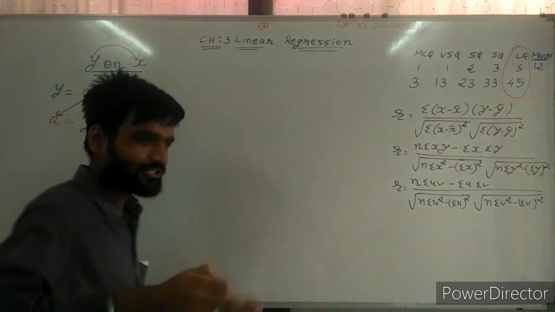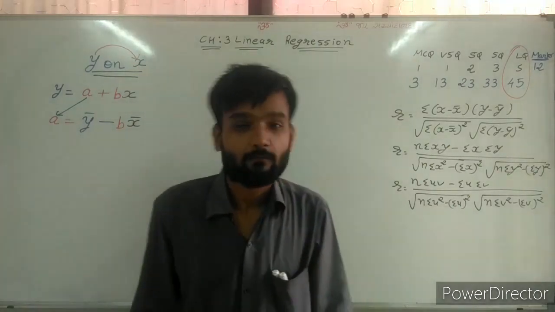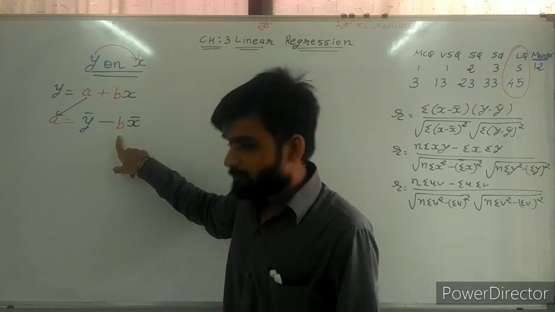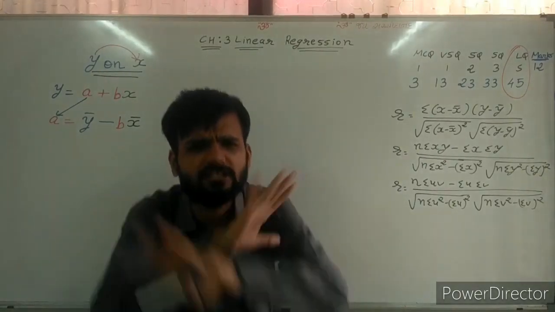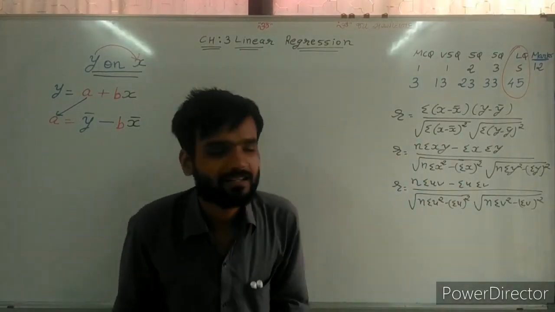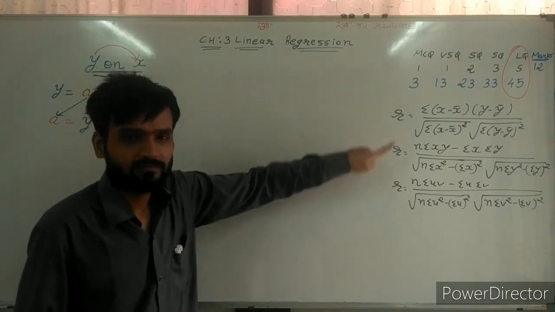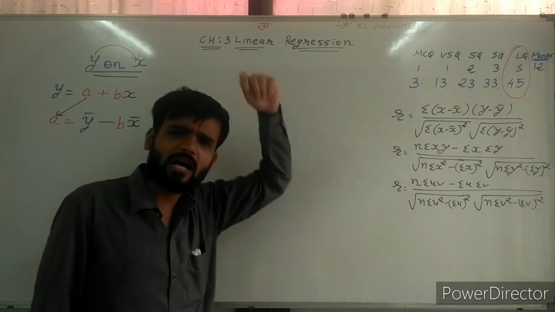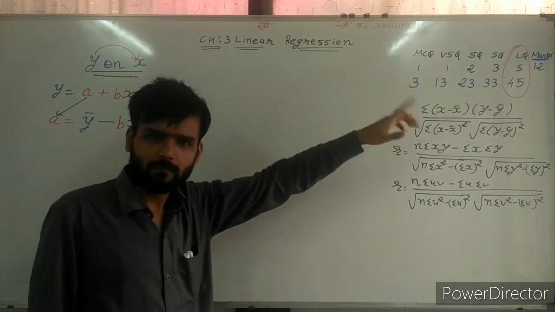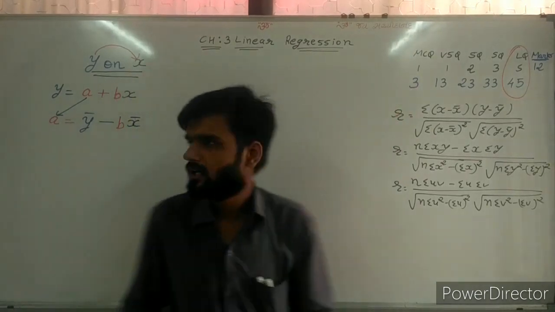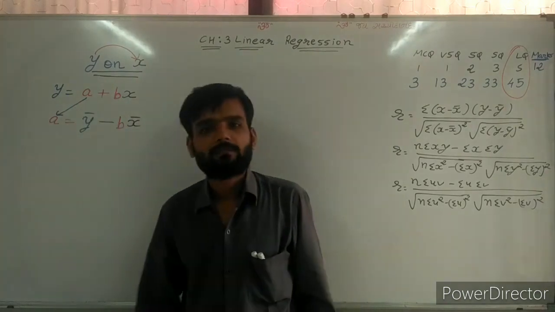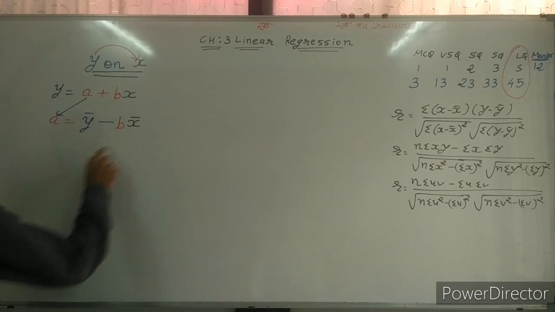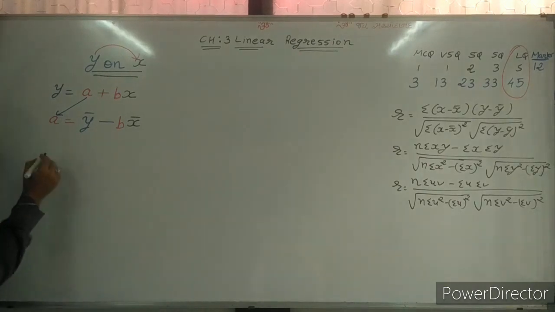Now, the most important thing. Sir, the b formulas are the easiest formulas. Why? Because the b formula depends on these three formulas. Even Karl Pearson's formulas, by using all of those Karl Pearson's formulas, we can make the b formula. How? See. So here, which type of b is there?